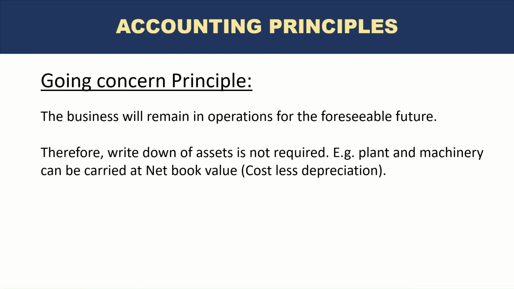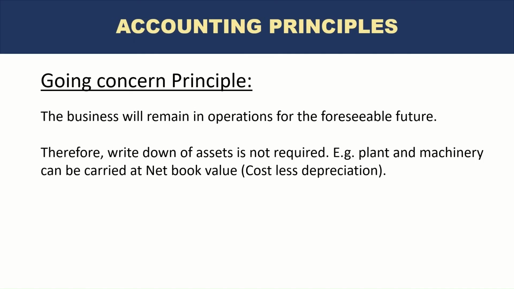But if the business is discontinuing, if the business is not going to continue, and the management has decided to sell it, then in that case, those assets may not be truly reflecting their value if we keep them at historical cost. So, for example, a business has a very specific machinery that cost a lot originally, but that machinery is not required now by any other businesses. There are no buyers for that machinery. So if the business is shutting down, that asset value is then inflated.